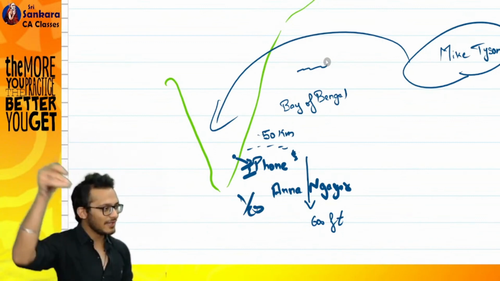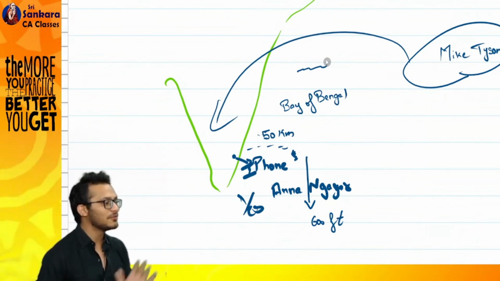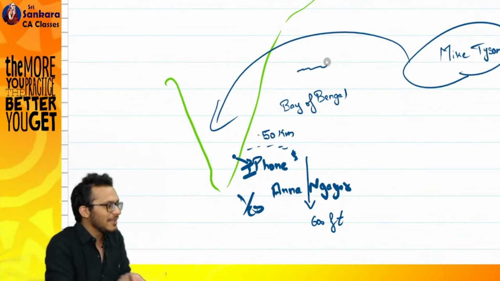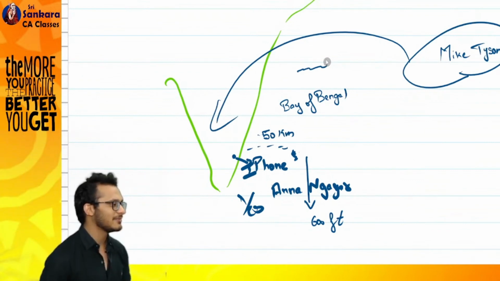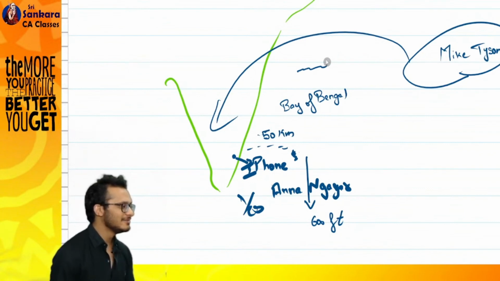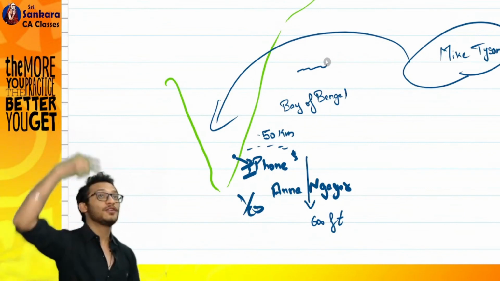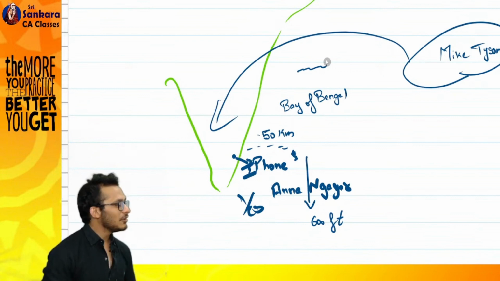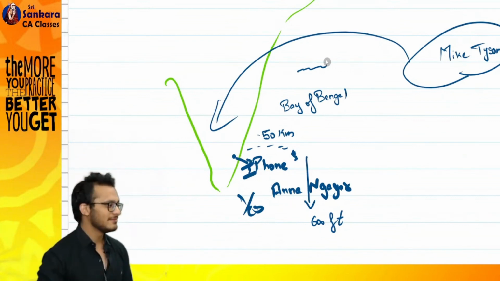In the flight, suddenly there was an income tax officer also standing. He said, no boss, don't give him 5,000. Part of the money is mine also. I also want income tax. The air officer is saying, boss, we are on top of the road. We are on top of the land. We are in the air. Is it India?